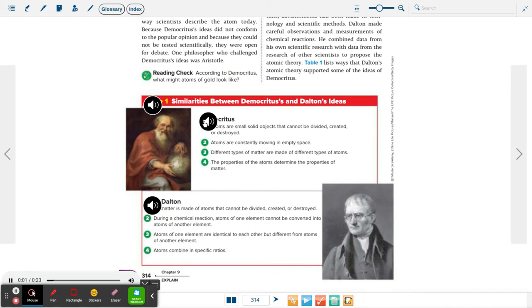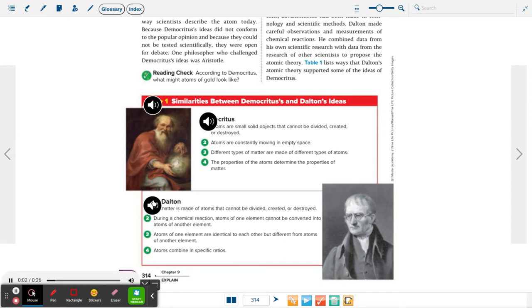Democritus. Number 1. Atoms are small solid objects that cannot be divided, created, or destroyed. Number 2. Atoms are constantly moving in empty space. Number 3. Different types of matter are made of different types of atoms. Number 4. The properties of the atoms determine the properties of matter. John Dalton.